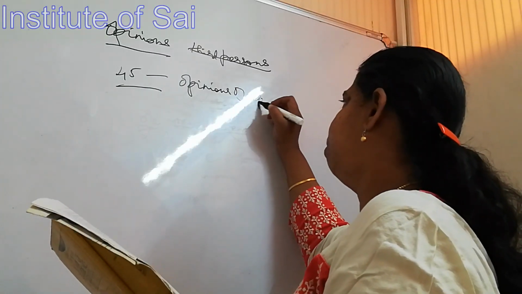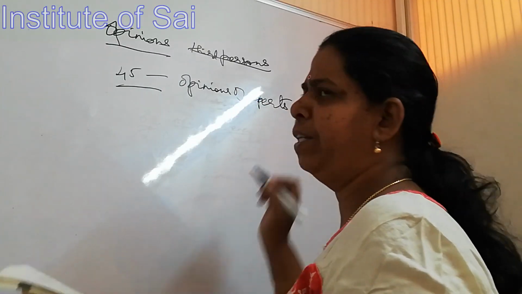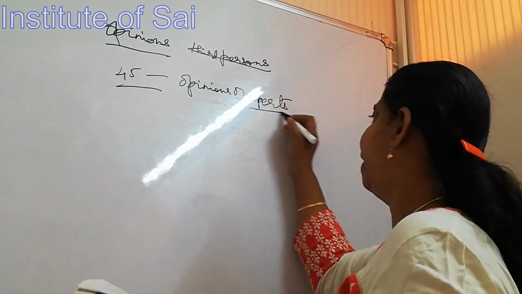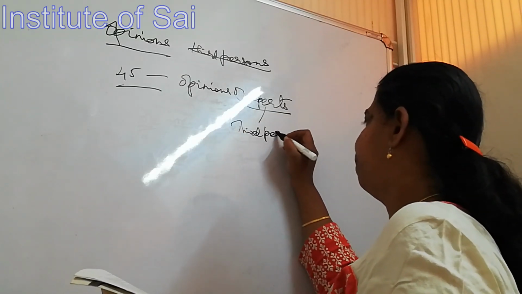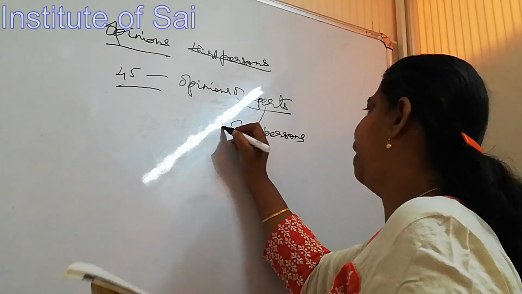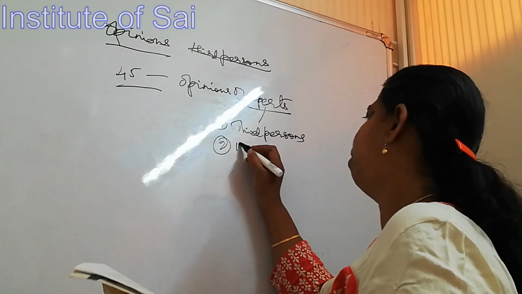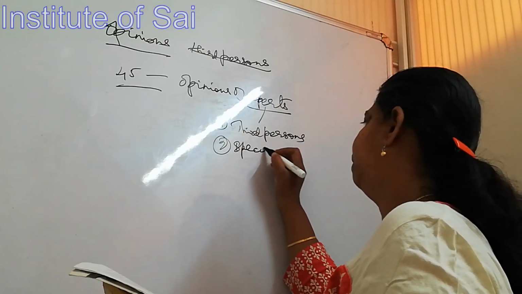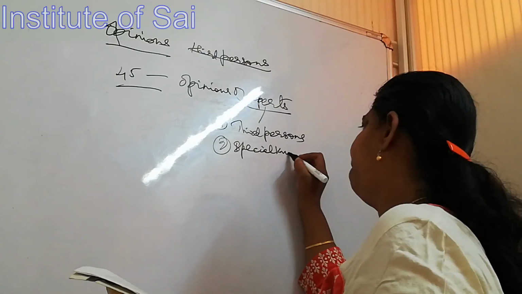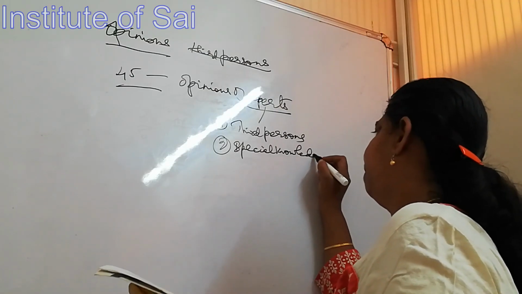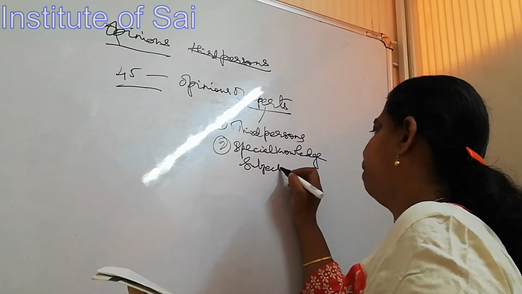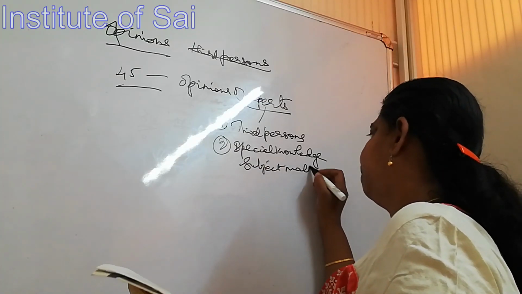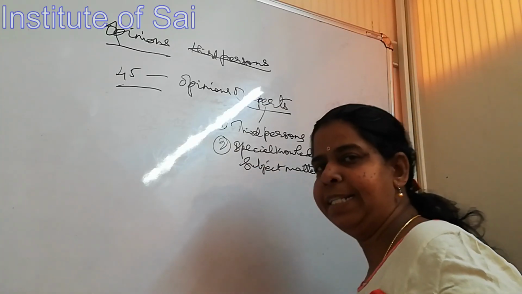Now experts are those who are not parties to the suit. We know it very well. So who are experts? First one is they are third persons. Second one is they have special knowledge about the subject matter. That's why we call it expert opinion.